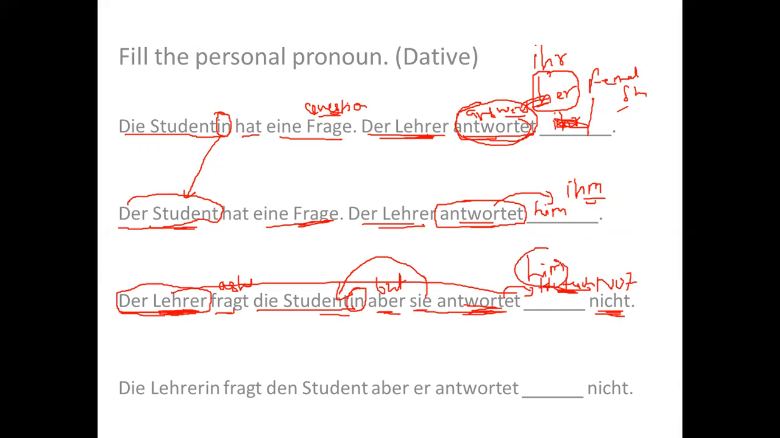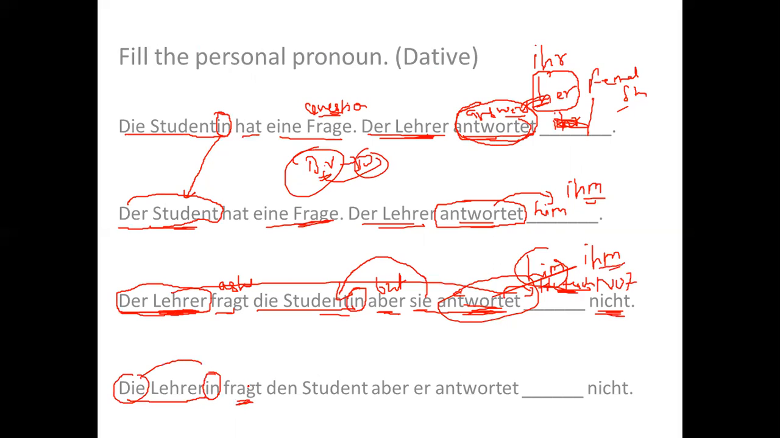Now him, I will write ihm. The reason is antwortet is a dative verb. Whenever I'm using a dative verb, dative pronoun will come. If I'm not using a dative verb, then accusative pronoun will come. See, it is very simple. If you are using a dative verb, then dative will come. If you are not using a dative verb, then accusative will come. It's very simple, right?